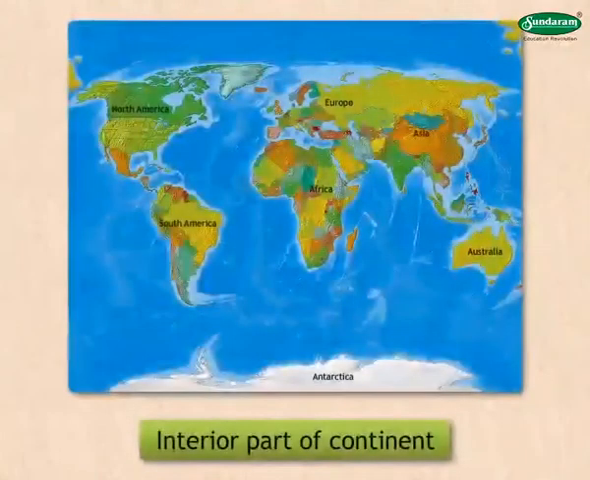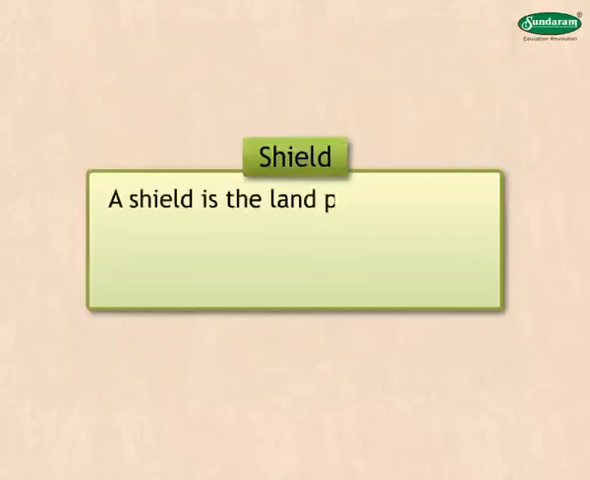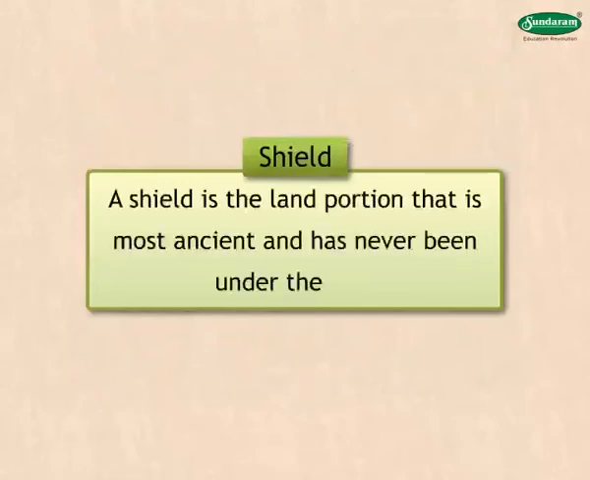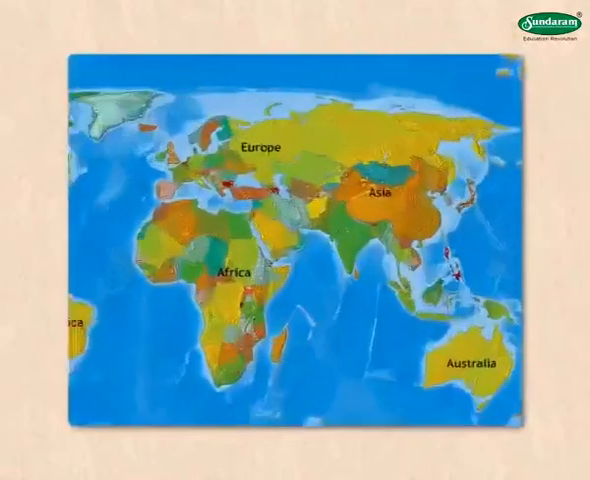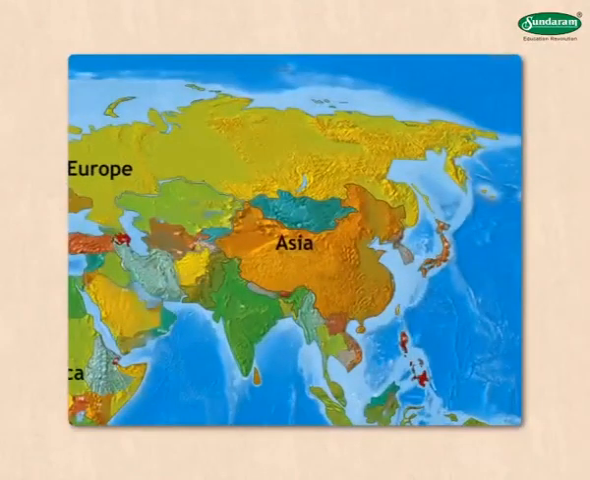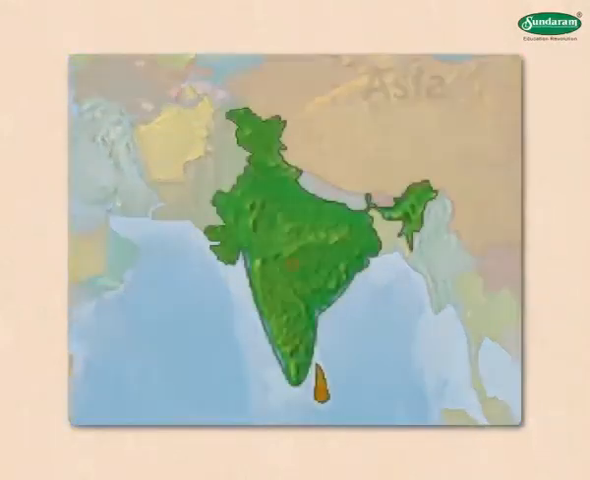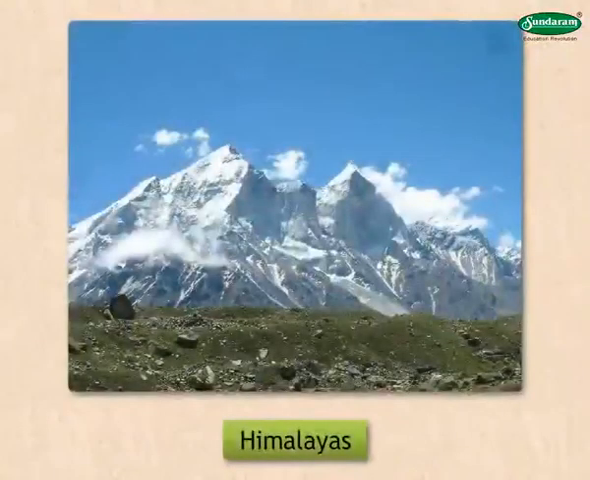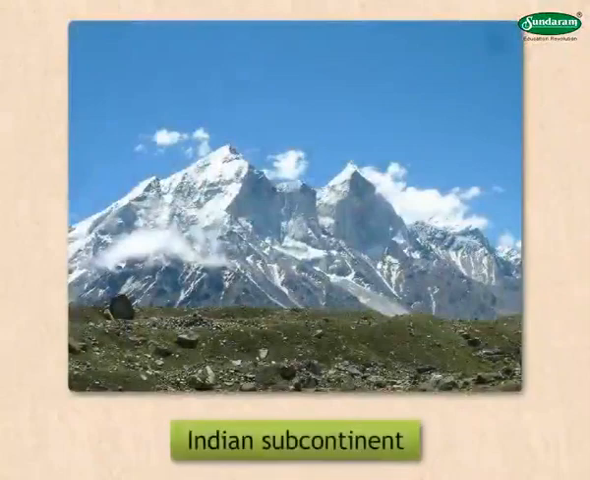Shield. A shield exists in the interior parts of the continent. A shield is the land portion that is most ancient and has never been under the sea. For example, in Asia, there exists a separate shield known as the Deccan Plateau of India, which is to the southern part of Himalayas. It is a subcontinent named as Indian subcontinent.